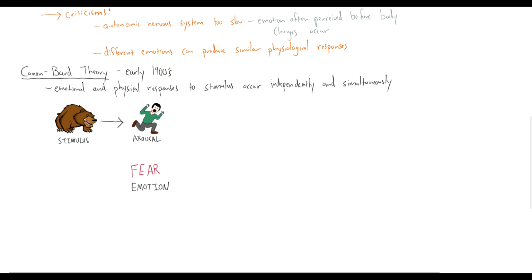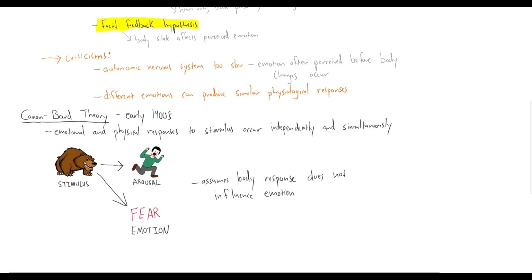Our stimulus leads to the arousal state at the same time that the stimulus leads to the identification of the emotion. So the scary bear leads to the physiological changes like heart pounding and trembling at the same time the fear emotion is identified. This theory assumes that body responses have no influence on emotion, and this was already shown not to be the case, as we saw with the facial feedback hypothesis up here.